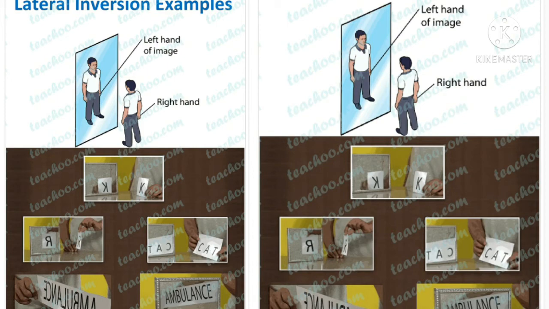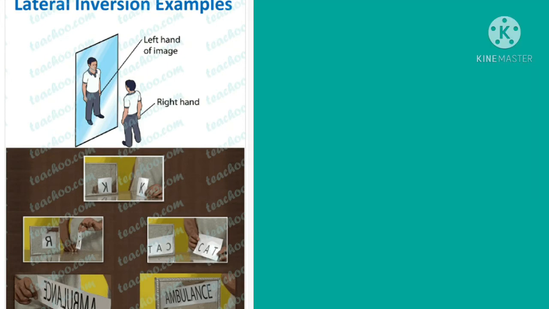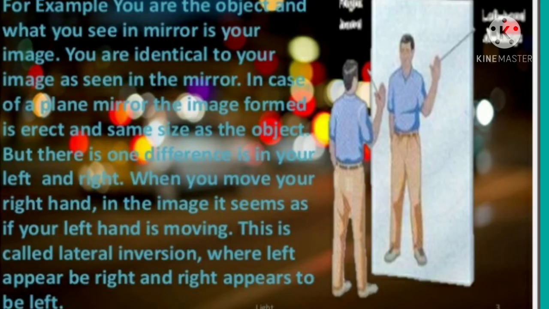For example, if we stand in front of a plane mirror and lift our left hand, then our image in the plane mirror appears to lift its right hand. And if we lift our right hand, then our image in the plane mirror appears to lift its left hand. This means that the left side of our body becomes the right side in the mirror image, whereas the right side of the body becomes the left side in the mirror image.